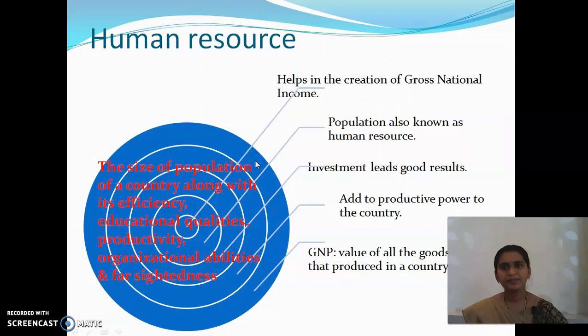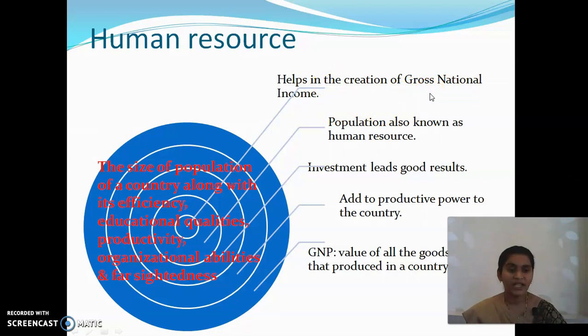Understand? Yes. See here, in this picture we can see how we are considering the human resource, how it is going to be helpful for us. See, the size of population of a country along with its efficiency, educational qualities, productivity, organizational abilities. So here what they are telling, if we provide the better education, if the people are good in education, they are healthier people, they are efficient people, their abilities are good, that is the skilled people, what all we can achieve. See here, it helps in the creation of gross national income, that is GNP of a country.